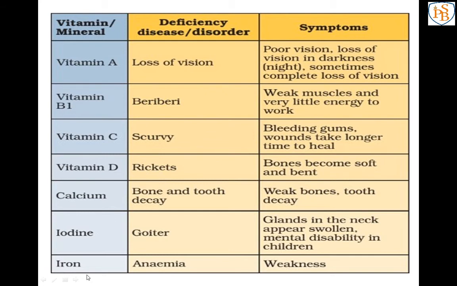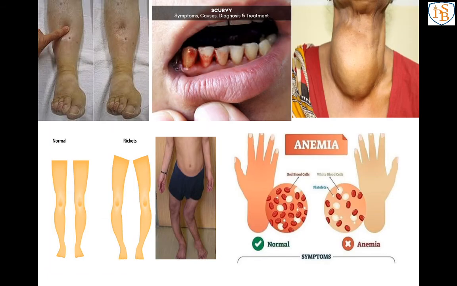Next one is iron, and the disorder is anemia. We can find out with the help of weakness. The person who has anemia is always weak. And see the pictures. First one is your scurvy, sorry, first one is your beriberi.